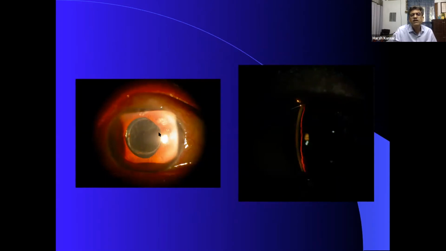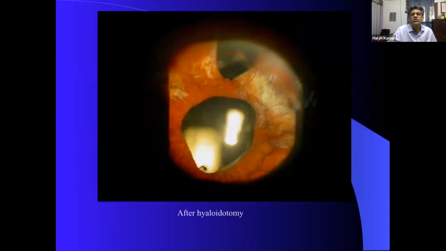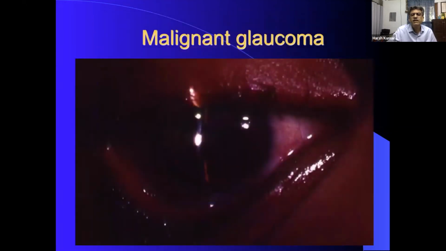So we have to cut the PCO right in the edge so that the aqueous can travel forward. And then you can see that a shallow chamber will suddenly deepen up like this.